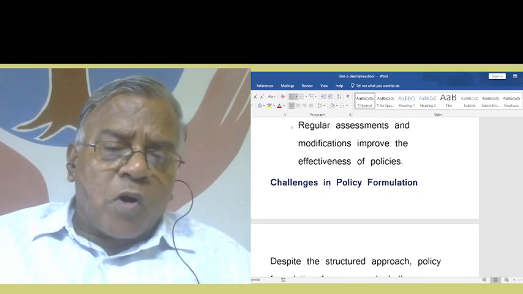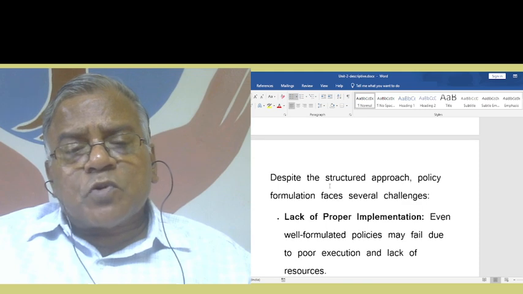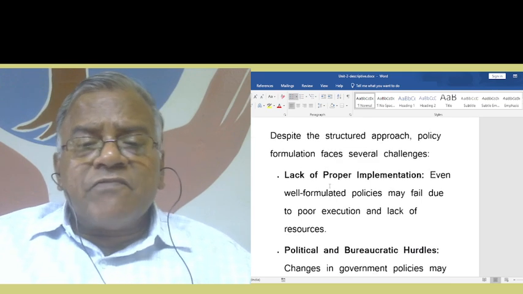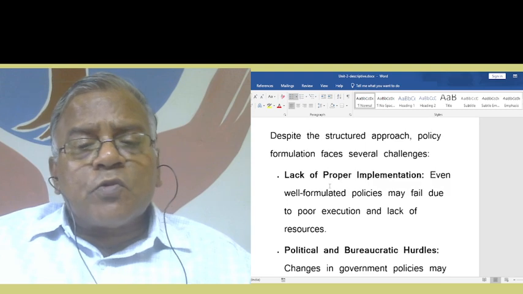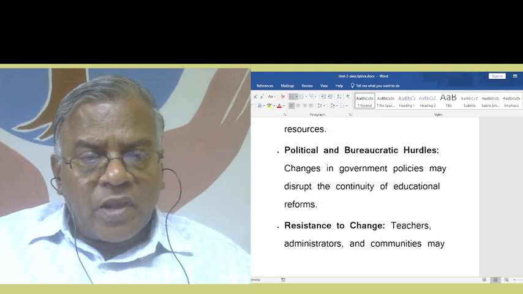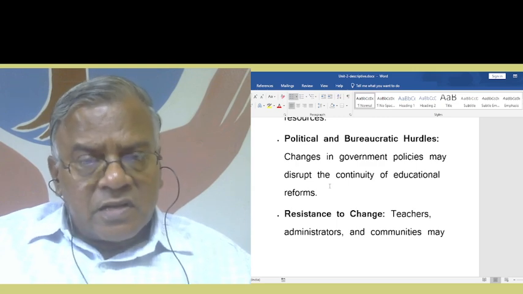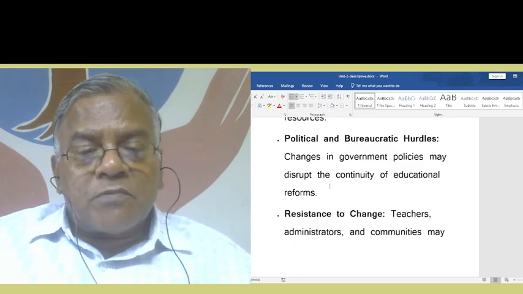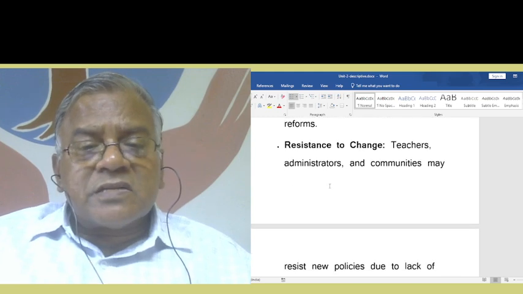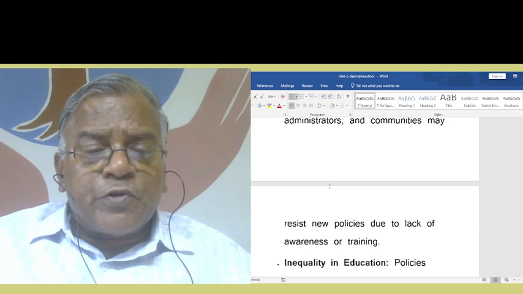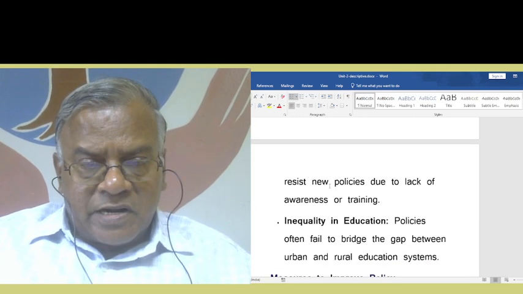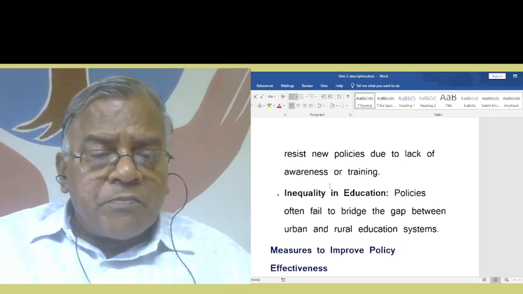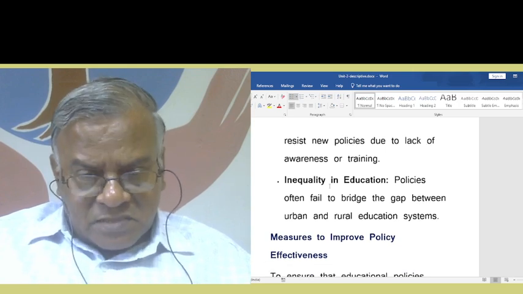What are the challenges in policy formulation? Despite the structured approach, policy formulation faces several challenges. Lack of proper implementation. Even well-formulated policies may fail due to poor execution and lack of resources. Then, political and bureaucratic hurdles. Changes in government policies may disrupt the continuity of educational reforms. Then, resistance to change. Teachers, administrators, and communities may resist new policies due to lack of awareness or training. Then, inequality in education. Policies often fail to bridge the gap between urban and rural education systems.